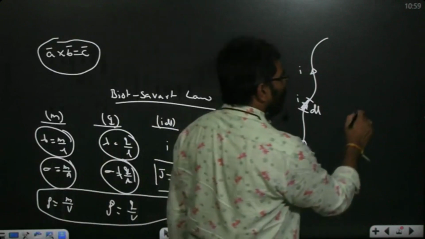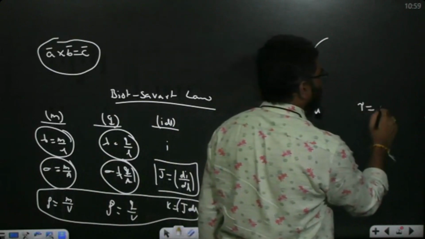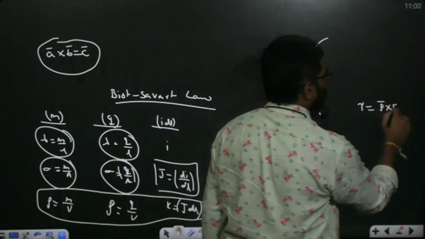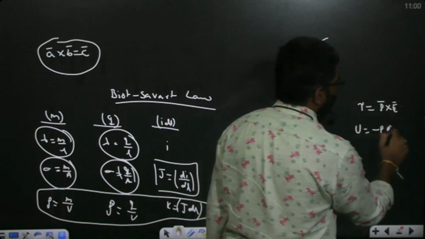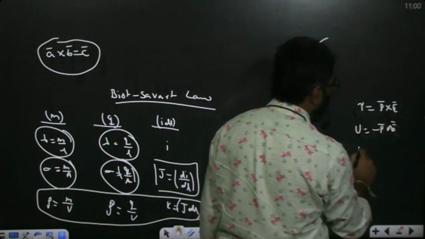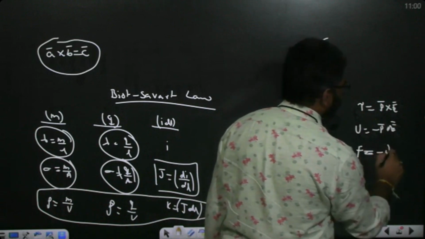Whenever we are keeping one dipole in an external electric field, torque is nothing but what? P bar cross E bar. So potential energy is defined as what? Minus P bar dot E bar. So the force is defined as what? Minus dU by dR.